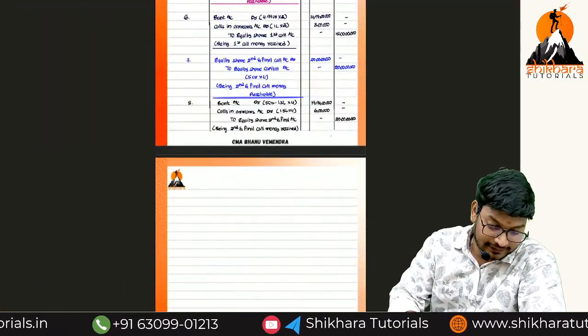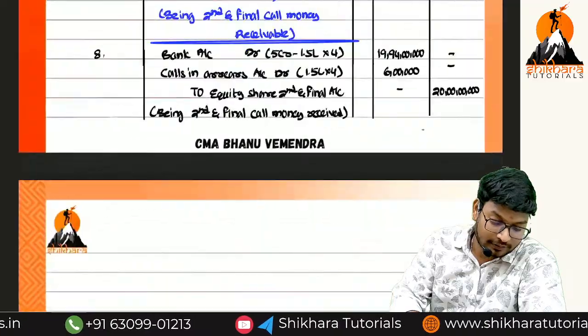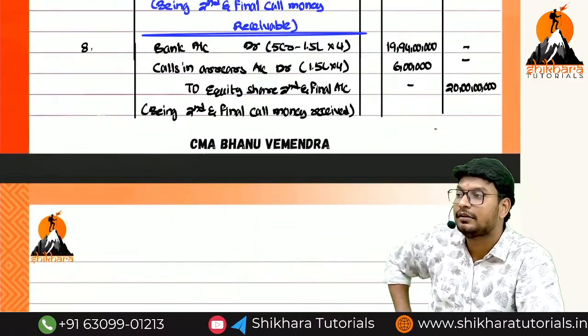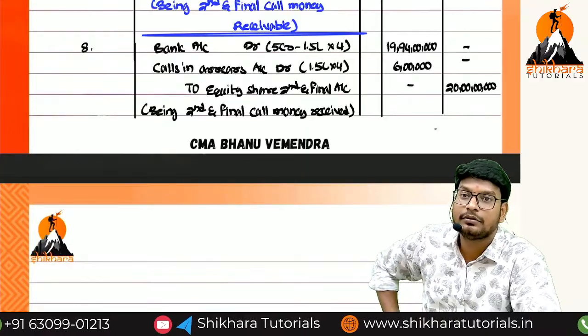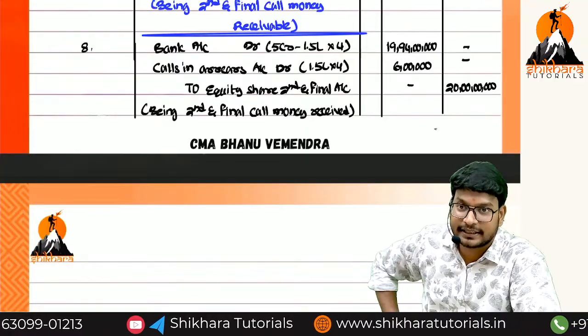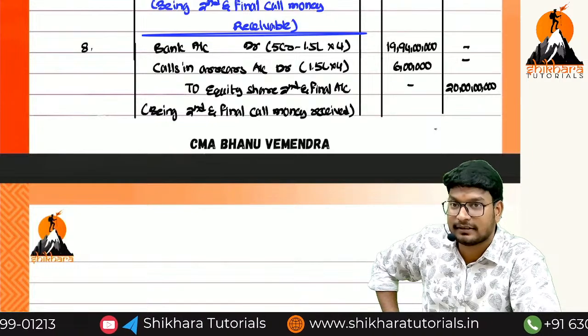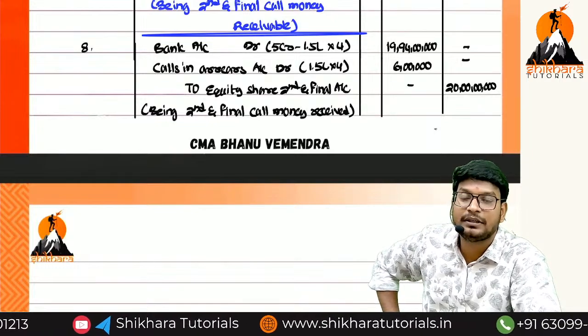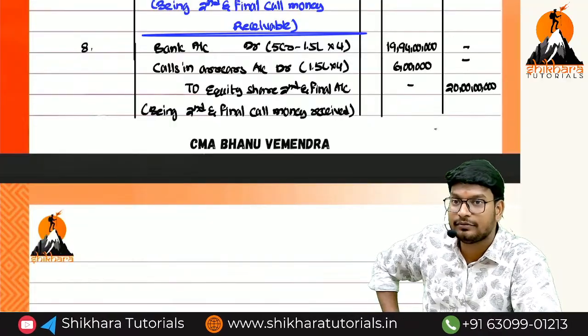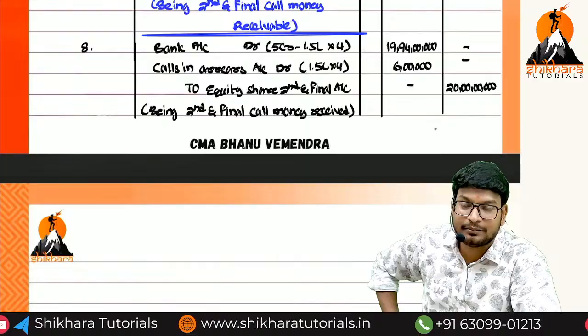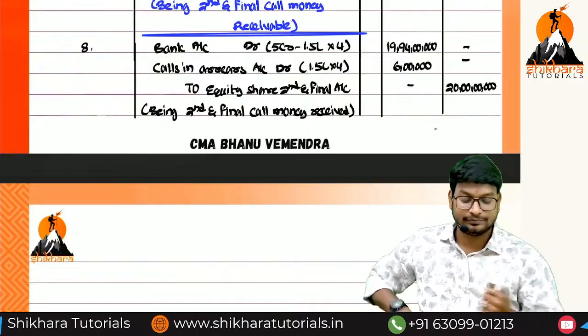Here finally, what we need to do with the calls in arrears, ma? We have to reduce it from the share capital. We should not show it on the liability side. Okay, now the bank balance will be available under which head, ma? Cash and cash equivalents. Okay, na?